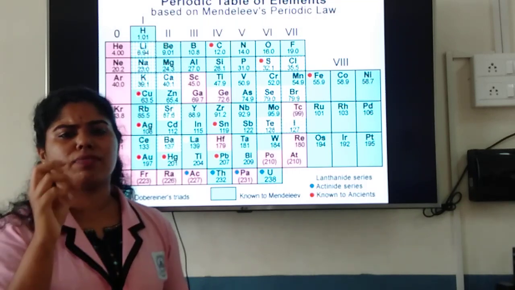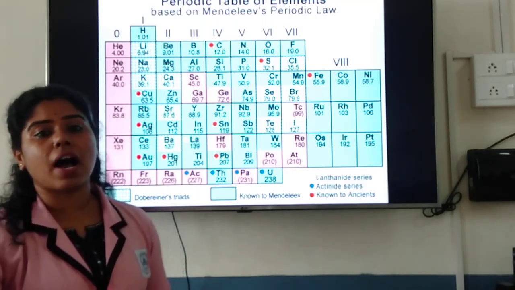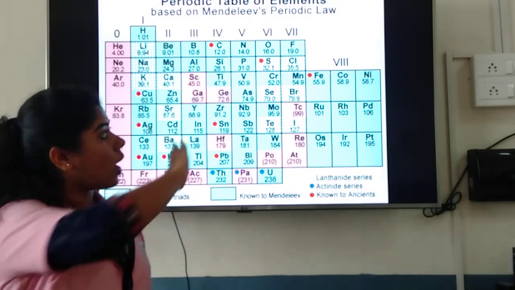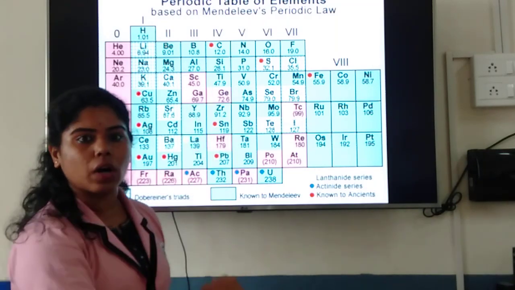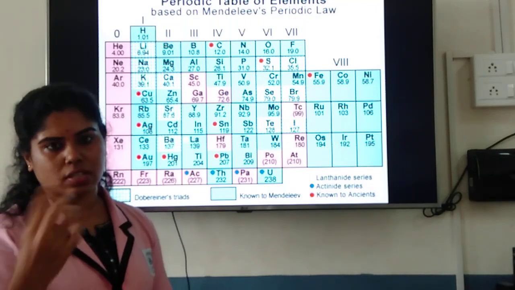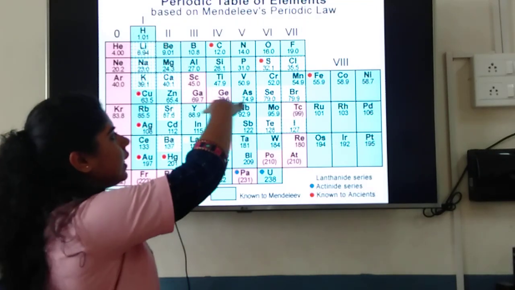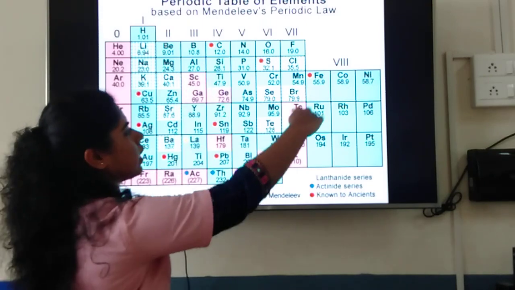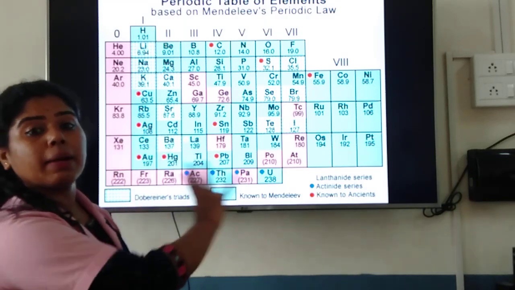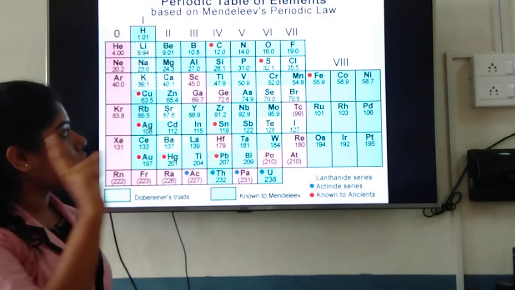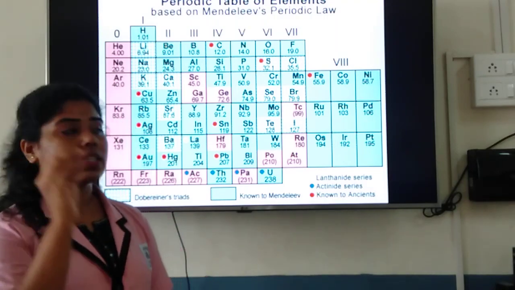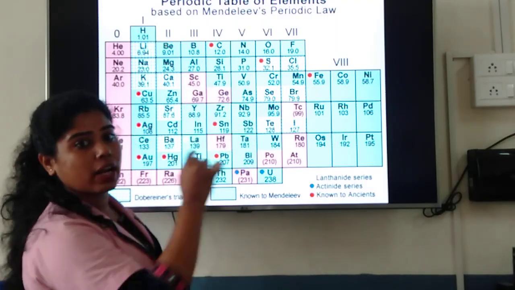He starts writing in particular charts and all. What would be the mass of it? What would be the density? All those he writes. And then when later these elements were discovered, if the values actually match, okay, they were approximate, I think. So here he leaves gaps in the periodic table. These pink colored elements, they were not identified during Mendeleev's period. So that is one.